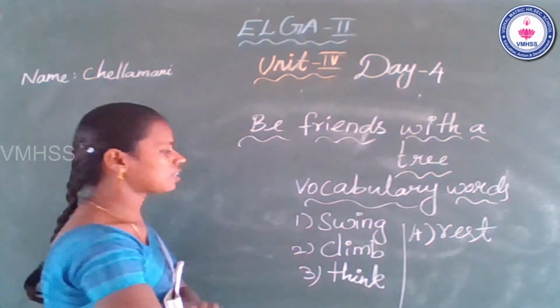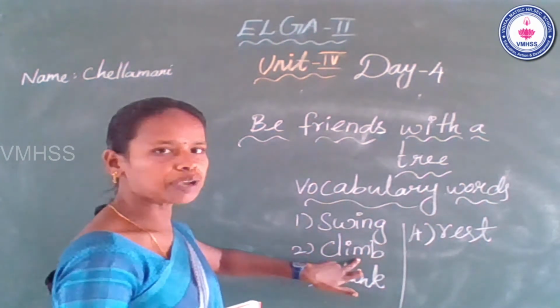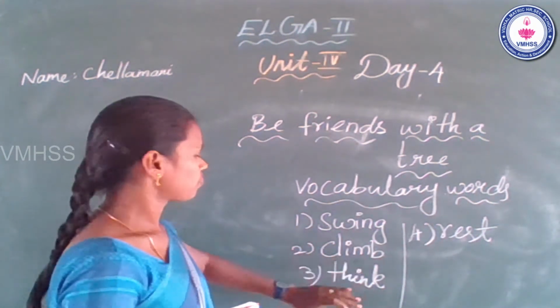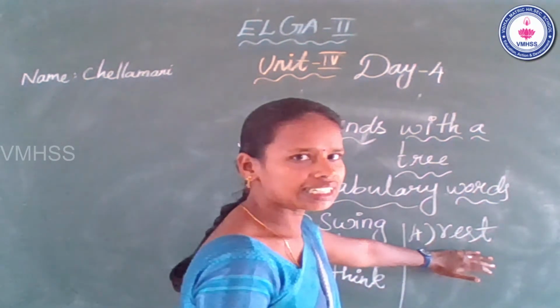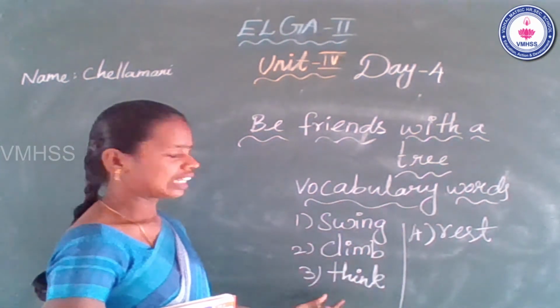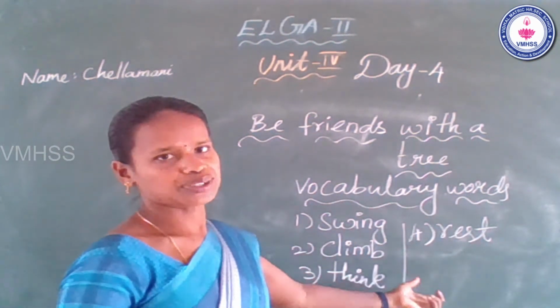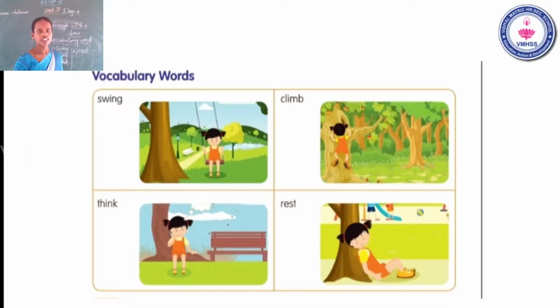Okay, the first one, swing. Swing means what? Moonjala. Next one, climb. Climb means marayil. Third one, think. Fourth one, rest. Okay, now look at the slide. These are 4 vocabulary words: swing, climb, think, rest. Okay, now go to the next one.